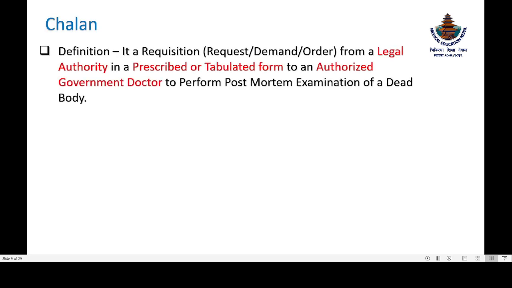Now, Chalan. What is a Chalan? Basically, it is a requisition. The word requisition means either a request or demand or order from a legal authority in a prescribed or tabulated form to an authorized government doctor to perform the post-mortem examination of a dead body. The Chalan number in case of Bangladesh is 5371.